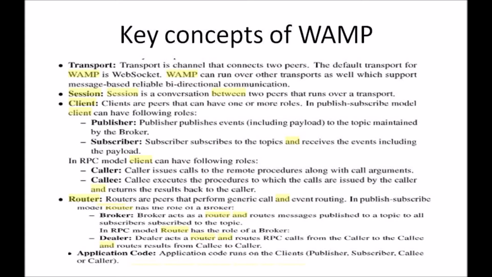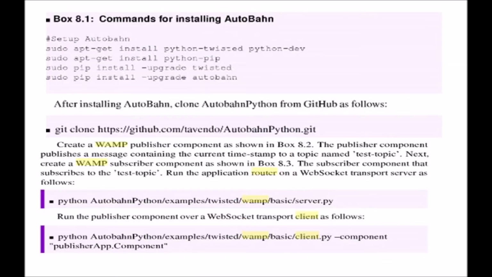The application code usually runs on the clients, which are nothing but your peers. Basic examples of the code could be publisher application code, subscriber application code, and caller or callee application code.